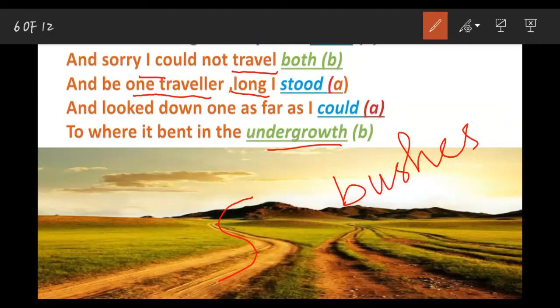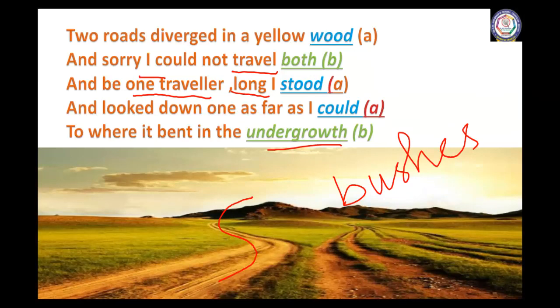So, in the first stanza, if you look, the rhyming words are would, stood, could. So they have been given the same name A. And both the undergrowth rhymes and they have been given the name B. The rhyming scheme of the stanza is A, B, A, A, B.